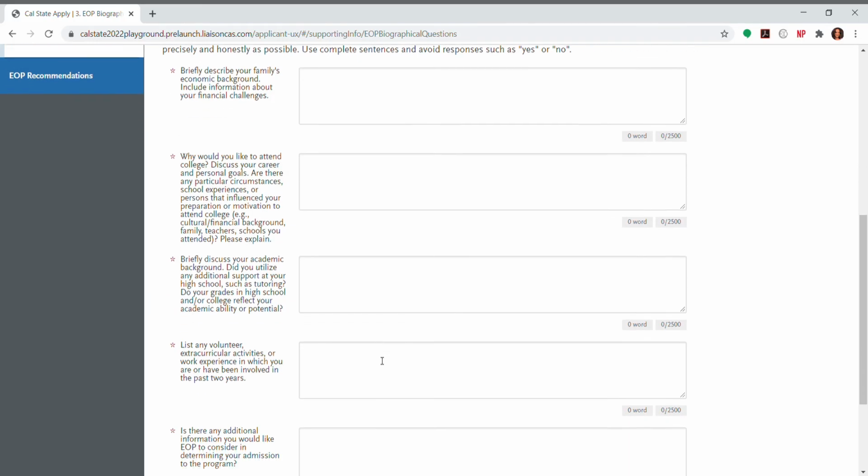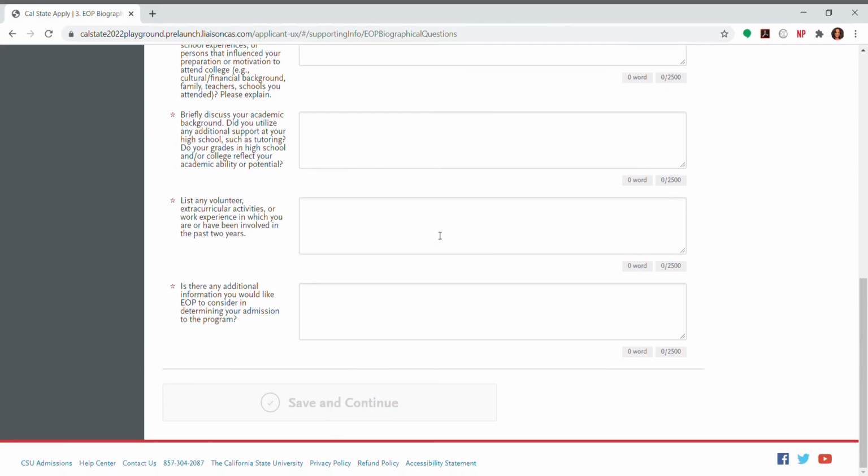The next question is asking about volunteer or extracurricular activities or even work experience in which you've been involved in the past 2 years. So that could be anything from volunteering for the community in terms of volunteering for church or any other community event. It can also apply to any clubs that you were a part of, if you were a part of the Honors Club or any campus clubs. Or you can also talk about your work experience, so where you're working now and what you do for work.